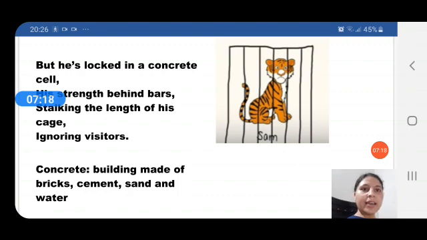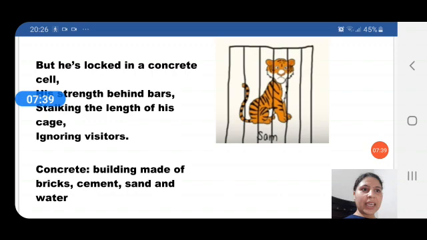So this tiger lives in a cage in a zoo where visitors come, people come to see these animals. So this animal, tiger, he ignores the visitors when they come near to his cage. Why does he ignore them?